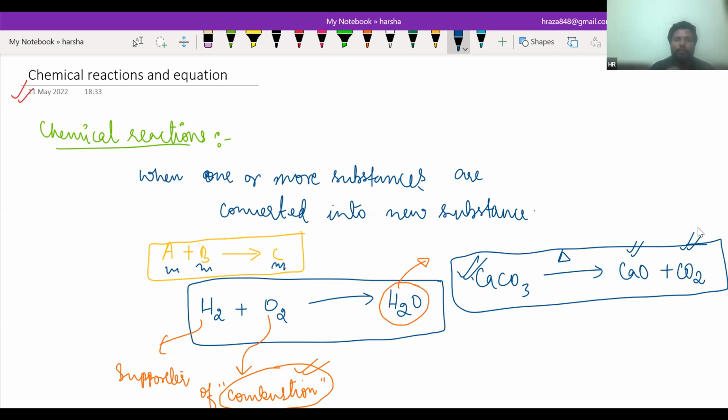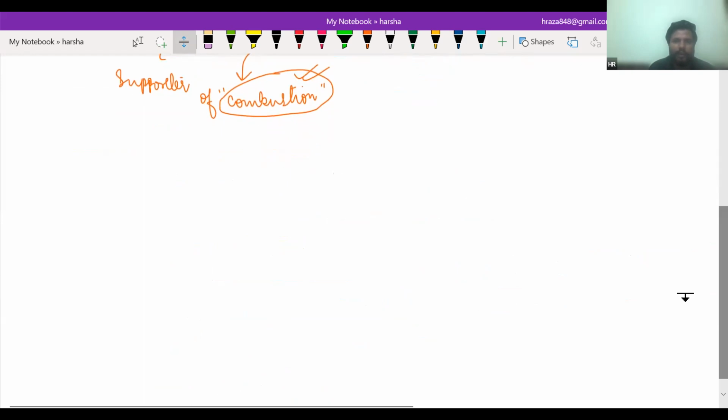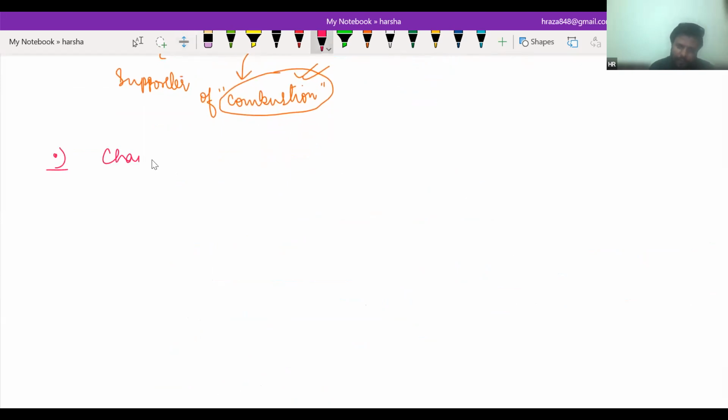And how will we know whether it is a chemical reaction or not? We can easily recognize it by change in state. If there is a change in state, that means a chemical reaction took place. If a change in color takes place, that means a reaction took place.